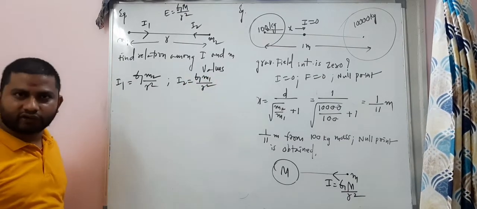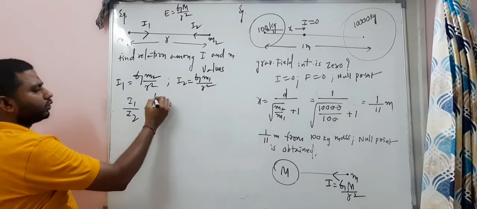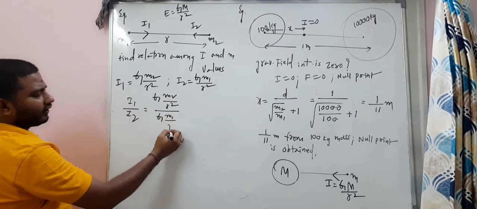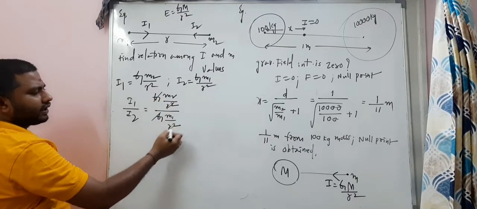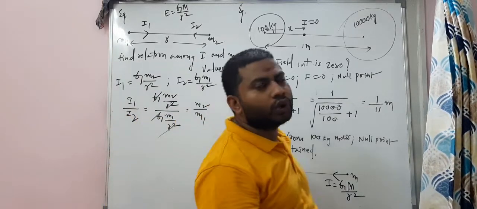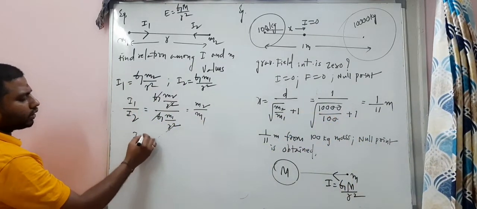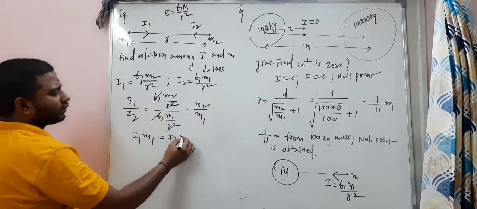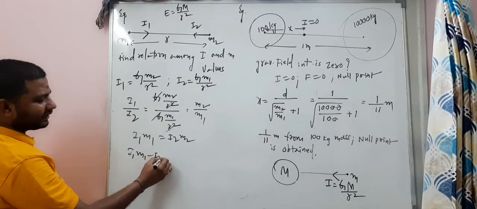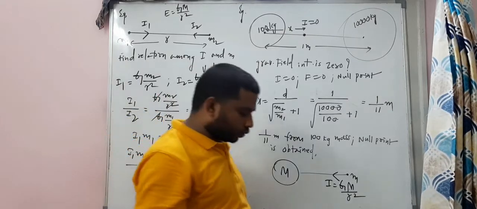We are not writing in the vector form. So just the ratio of these two, I1 by I2 is equal to G m2 by r square divided by G m1 by r square. G by r square cancel, and the formula is I1 by I2 is equal to m2 by m1. And if you write a little more, it will be I1 m1 is equal to I2 m2. And it will be I1 m1 minus I2 m2 is equal to 0. I am not writing in the vector form, my dear students.